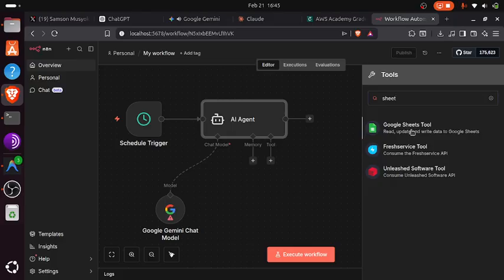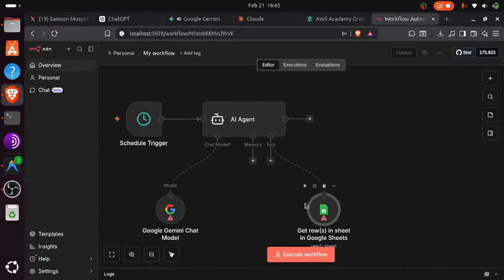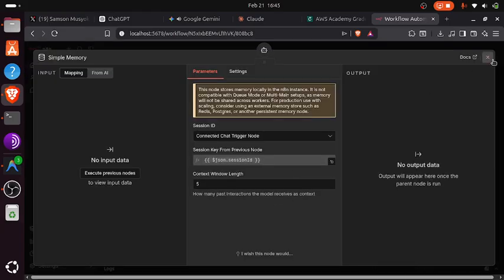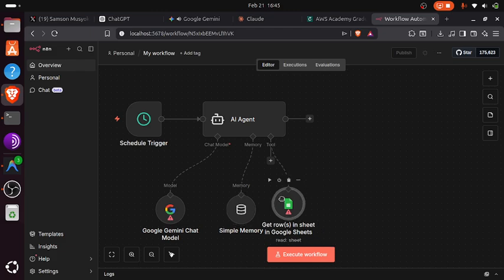So we are going to store our stuff in a sheet. And memory, so let's use a simple memory, not a database.